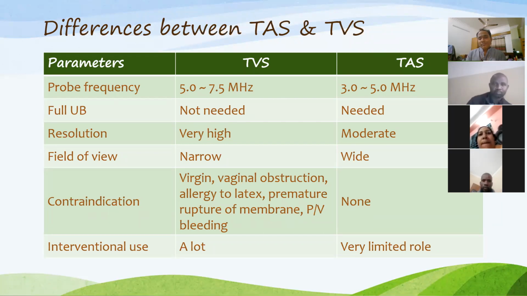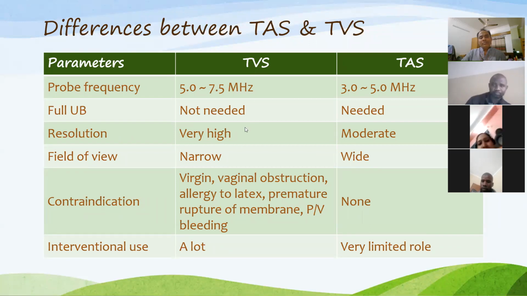That's why sometimes in an emergency, TVS can be done with an empty urinary bladder. And it is the protocol for doing TVS that the patient must empty their bladder. In transabdominal ultrasound, the patient's bladder should be optimally full.